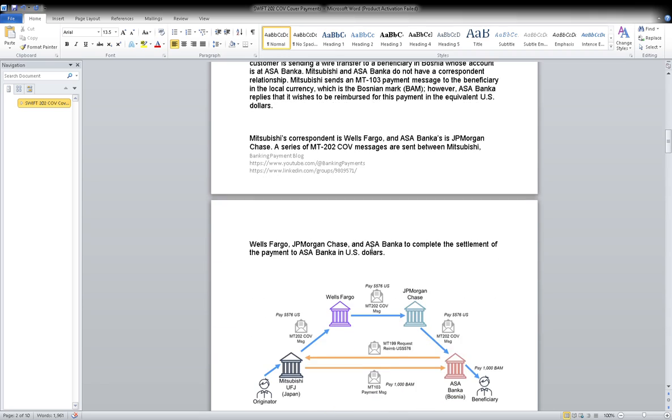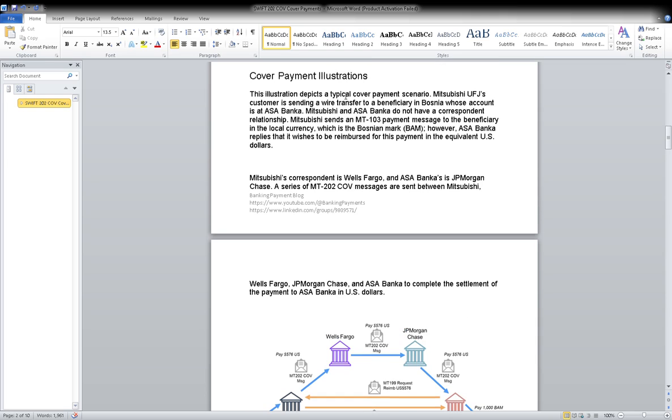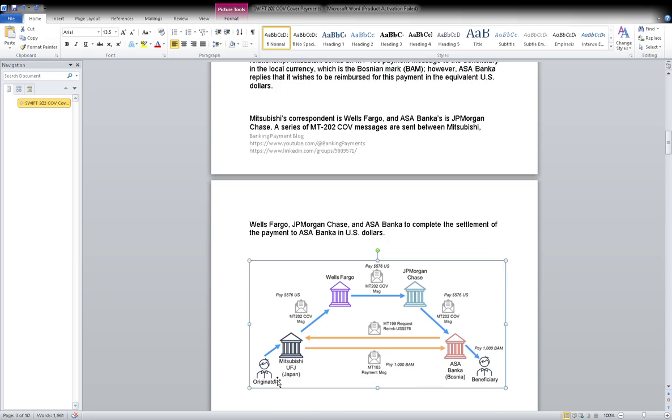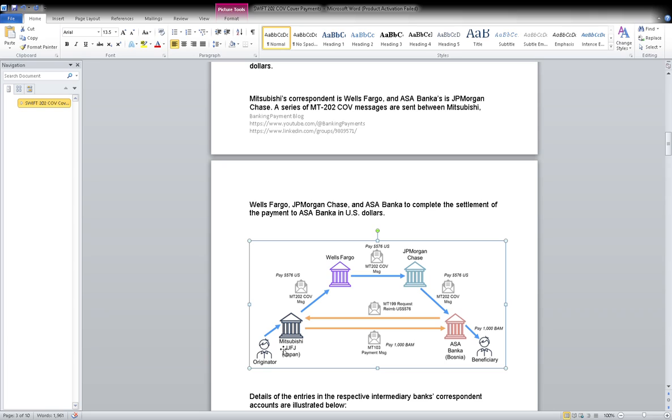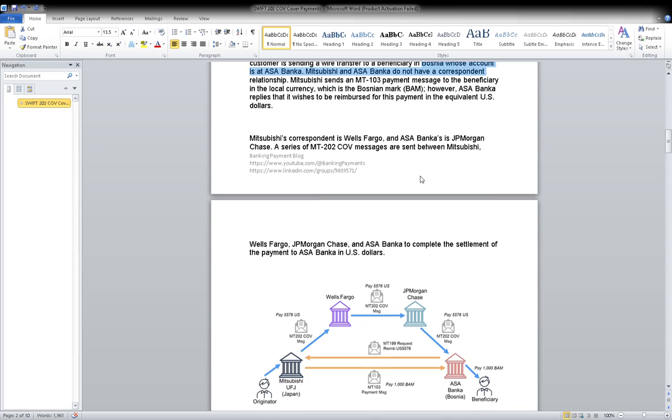Now the cover payment illustration. One example is given here. Yesterday we already discussed so many examples, and this is one of the same. A typical cover payment scenario: a Mitsubishi UFJ customer is the originator of the payment. Can you see the man is sending here, right? And his bank is Mitsubishi UFJ, a Japanese bank. He sent the cover method, 202 COV, to Wells Fargo. The Mitsubishi UFJ customer is sending a wire transfer to a beneficiary in Bosnia whose account is in Asa Bank. Mitsubishi wants to send payment to Asa Bank, but it has to route through so many banks.